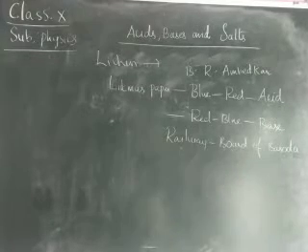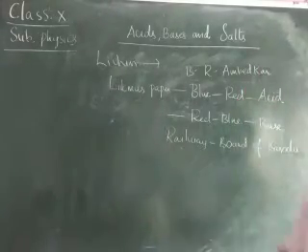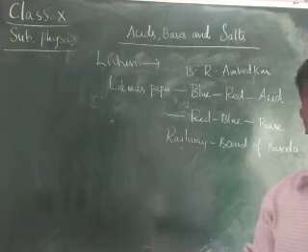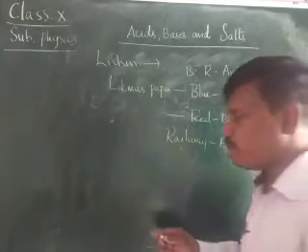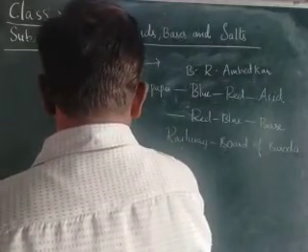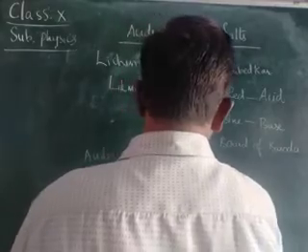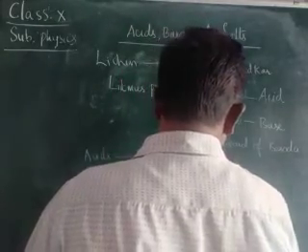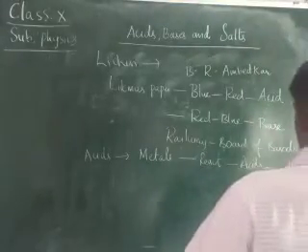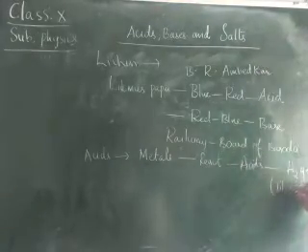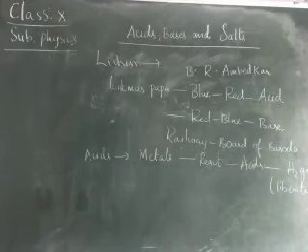Now, we will be learning in detail. Some other properties: when metals react with acids, they give hydrogen gas, children. Another property of acids is that metals, when they react with acids, liberate hydrogen gas. Hydrogen gas is liberated. When the metals react with the acid, they give hydrogen gas.